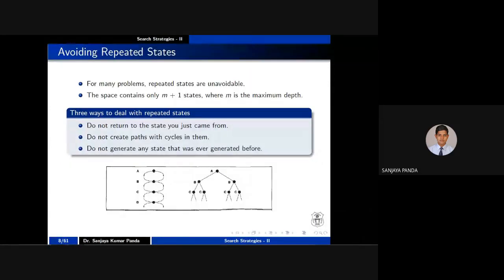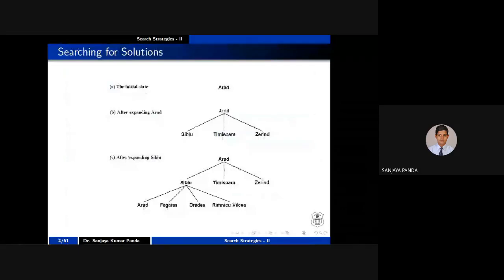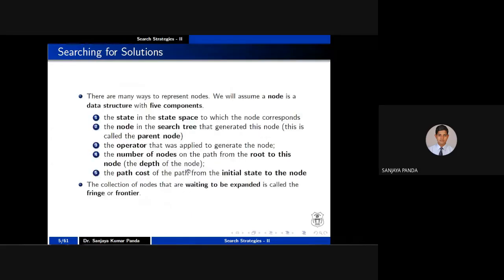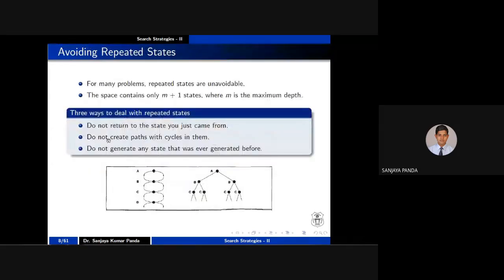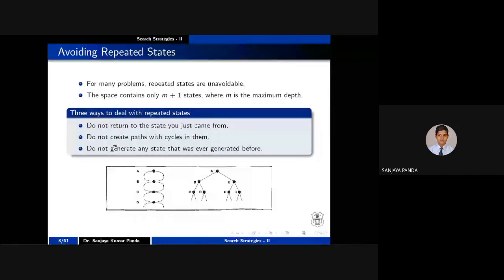In this problem, I told you whenever you are expanding A, you get S. Again, whenever you are expanding S, as city A is connected to S, S is also connected to A. So this is nothing but a repeated state. In order to avoid repeated states, you have to follow 3 procedures or 3 ways. What is the first way? The first way says don't return to the state you just came from.